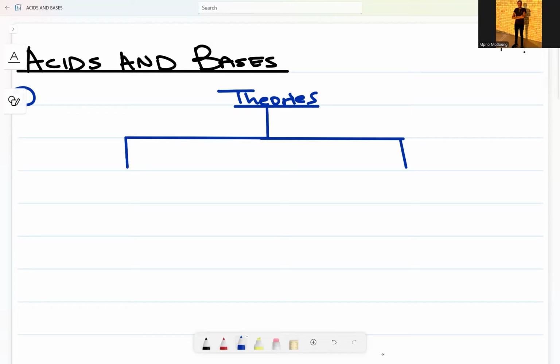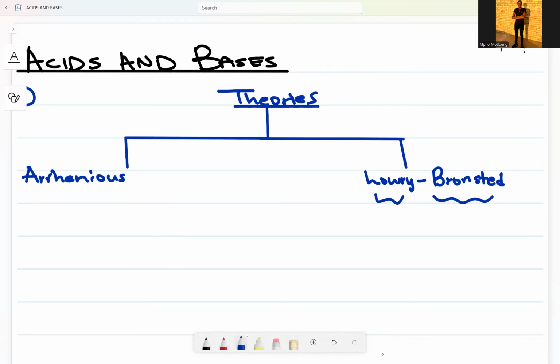So we're going to start with Arrhenius here. Very important to get that name correct: Arrhenius. Then here we look at Lowry, the first scientist, then we have Bronsted. These are two different names, the first scientist and the second scientist. So it was named after two scientists, Lowry as well as Bronsted. Then this one is just Arrhenius.